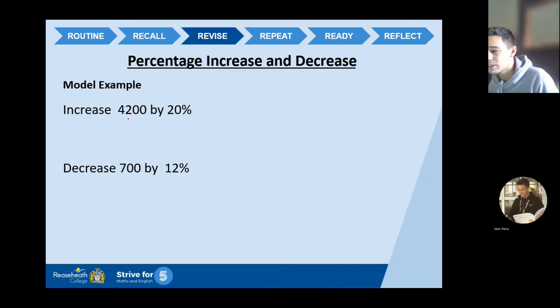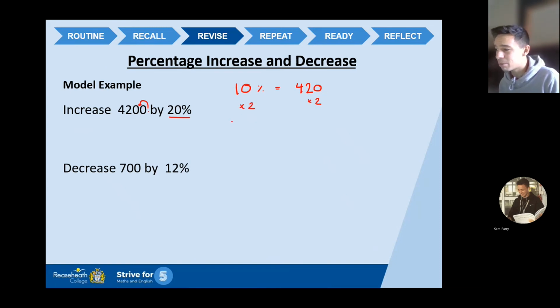So let's start with increase 4,200 by 20%. So step 1, work out 20% of the value. So 10% is going to give me 420. Remember, all I've done is move the decimal point 1 place across for my 10%. Now, I don't want 10%. I want 20%. So what do I do? I'm going to double it. I'm going to times it by 2, which tells me 20% is 840.